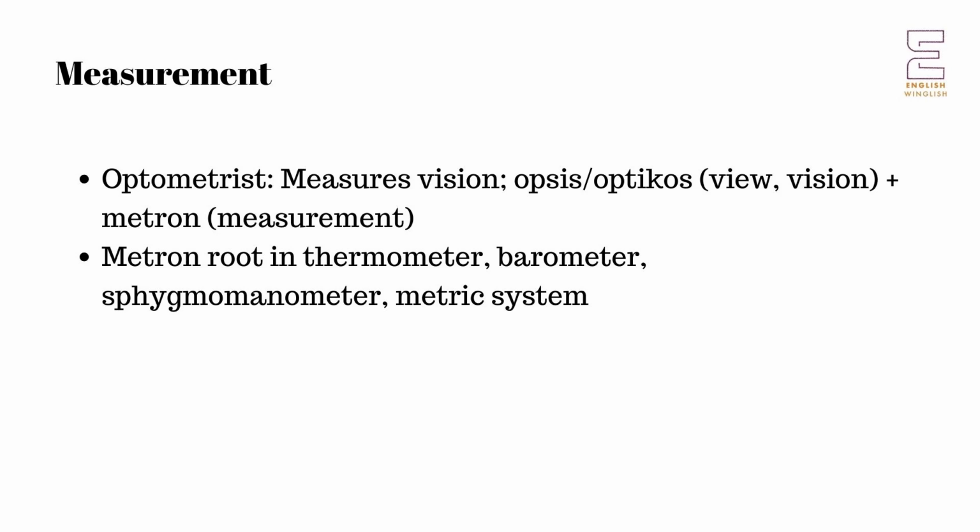Let's see optometrist. Optometrist emerges from the union of opsis and optikos, which means vision, and metron, which means measurement. With further exploration of the root word metron, we come across words like thermometer, the instrument which measures temperature, barometer, the instrument which measures atmospheric pressure, and sphygmomanometer, which measures our blood pressure, and the metric system as well. Through these word origins, we grasp the integral role of the root word metron in describing measurement-related concepts.